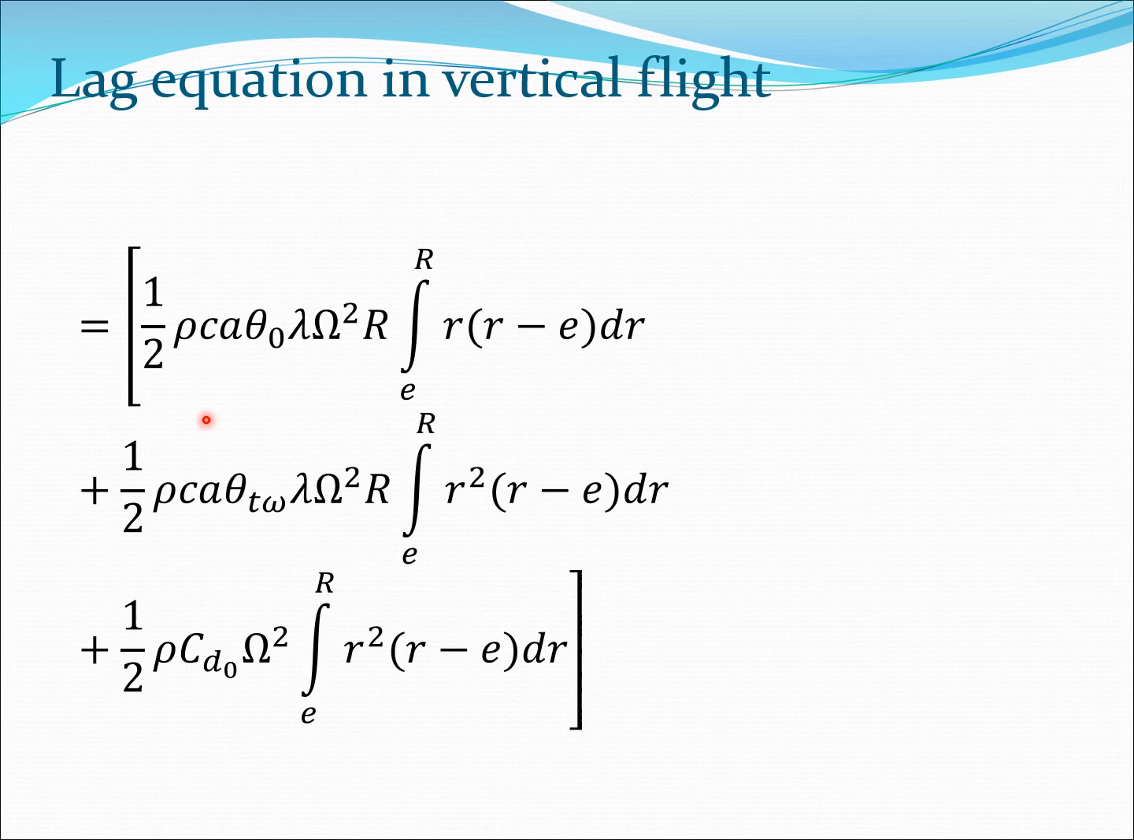So we will assume here that chord is constant, a is constant, and of course theta 0 can be brought out, lambda is constant, and so then the integrals are obtained as follows. Now here you will see that there are two basic types of integrals. One is the term involving r into r minus e, and the second is the term involving r square into r minus e. So we are going to find these two integrals next.